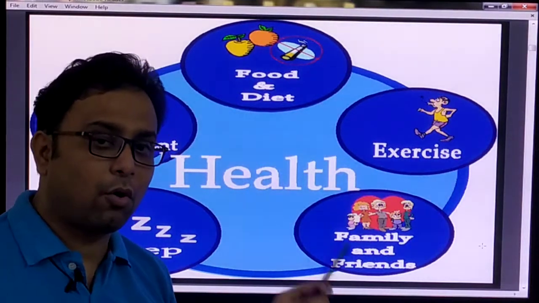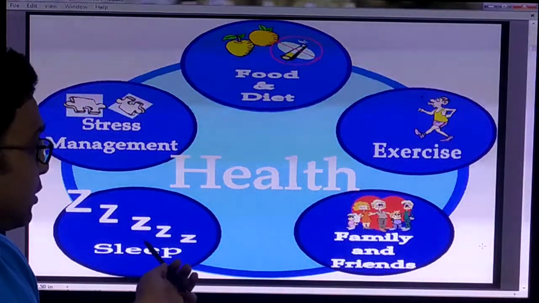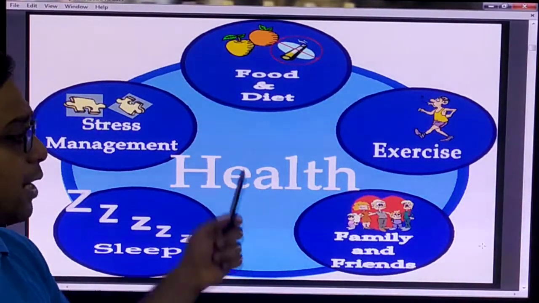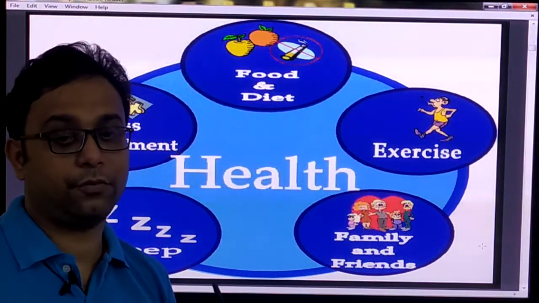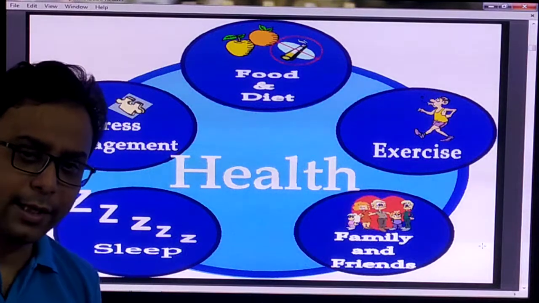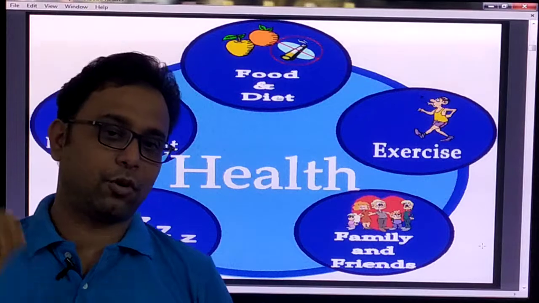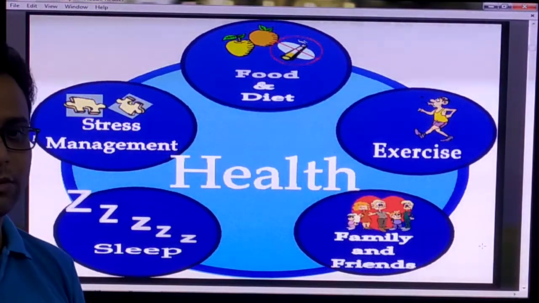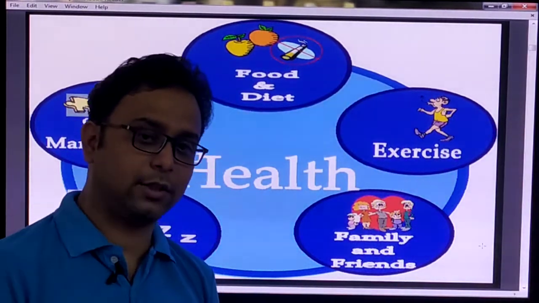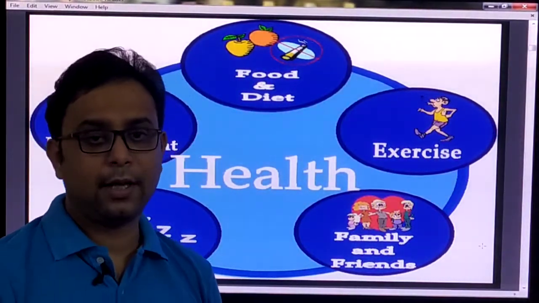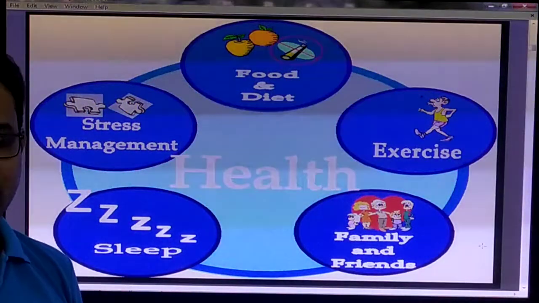If you follow all these types of rules, the exercise, family and friends, sleep and stress management, and a balanced diet, then your health is very good. So you try it, otherwise you just learn it. If you learn this thing but do not apply it in your life, that is not helpful, right? So you must apply all these things in your daily life. That time the aim of the education is completed, right?